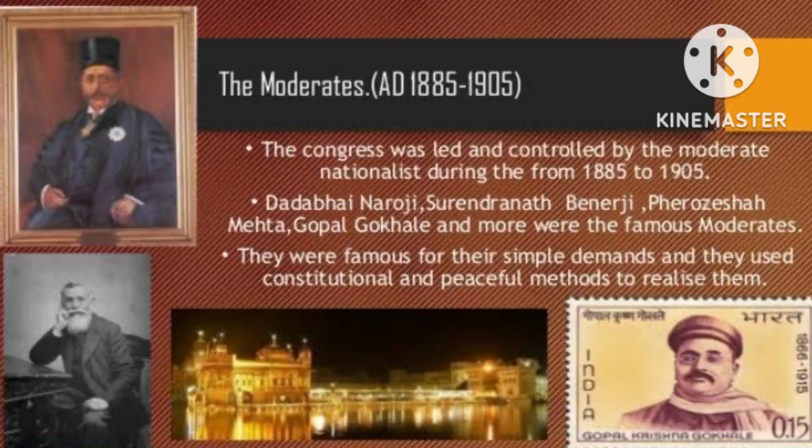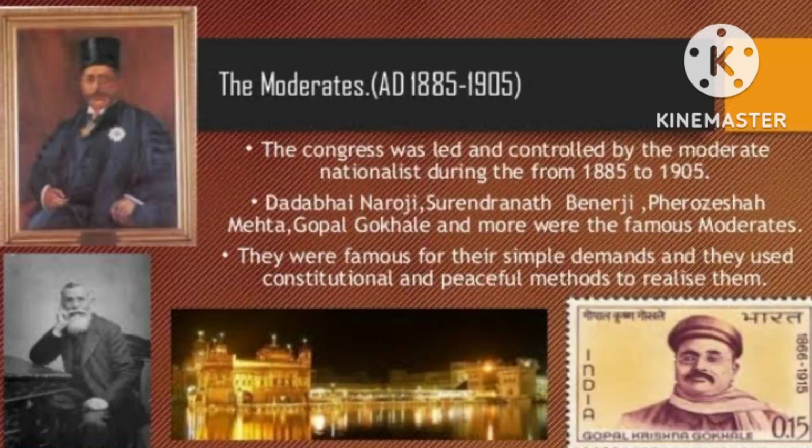The moderates trusted the British administration and their impartiality, and used to place their requests and appeals before the government within the constitutional framework. The moderates taught people about political situations. Who are moderates? Famous moderates are M.G. Ranade, Surendranath Banerjee, Dadabhai Naoroji, and Gopalakrishna Gokhale. They trusted the British administration's impartiality. Please note it down here that it is impartiality. They trusted that the British were not partial and treated Indians and Britishers equally. Is it so? No, absolutely not.